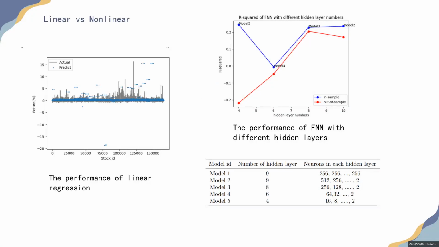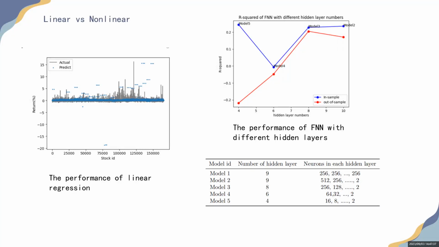I did a linear regression on the characteristics and the expected return in the next period. In the left picture, we can see the result is very bad. The blue points barely fall on the gray endpoint, which means the predicted value is far away from the actual value. The R-squared can also prove that. It is minus 1.28, which means it is worse than using the mean value as the forecast.